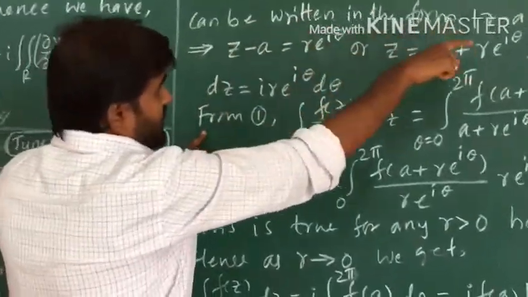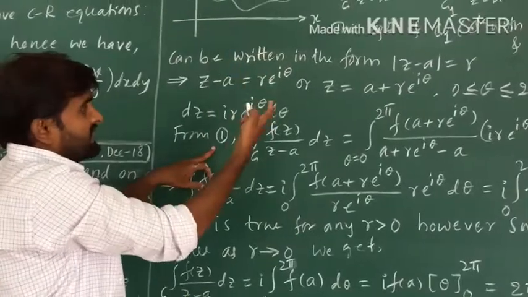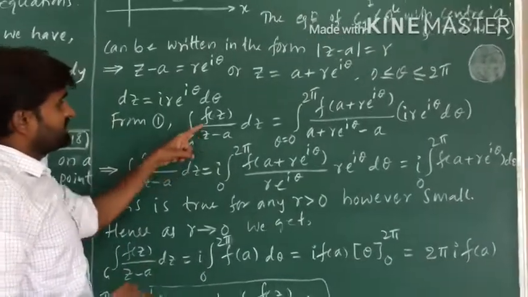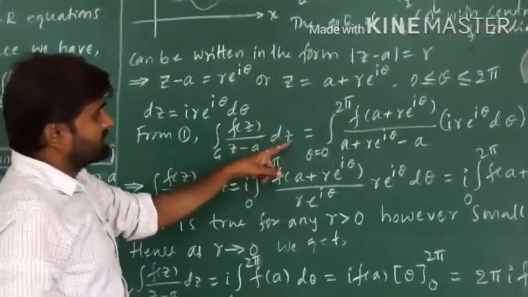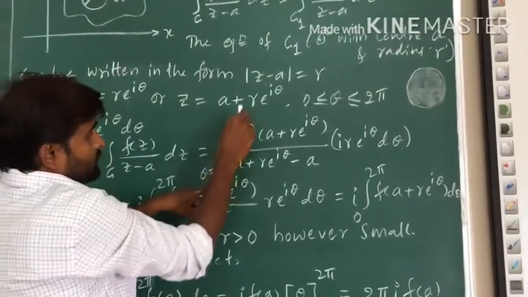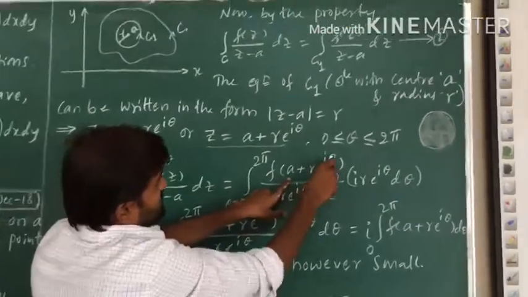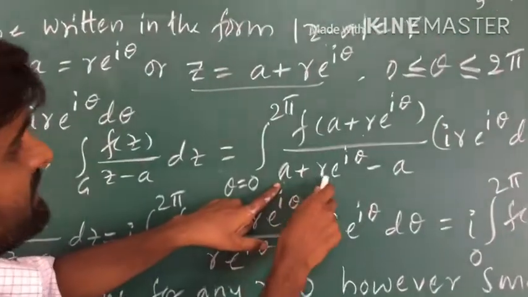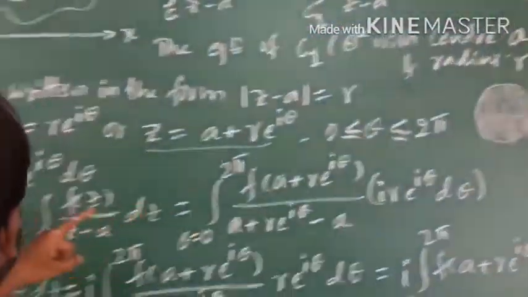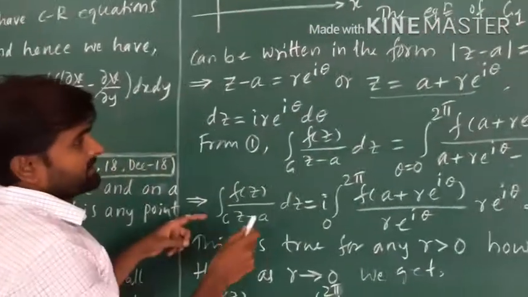Now using these relations, substitute z, dz and also the limits into equation 1. Integration over C1 becomes integration from 0 to 2 pi of f of z, where z is a plus r e raised to I theta, divided by z minus a, into dz, which is I r e raised to I theta d theta. Now simplify this.